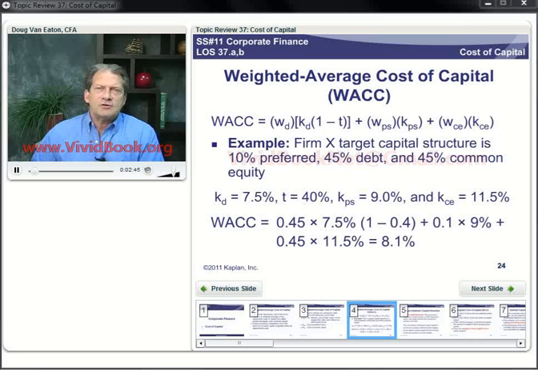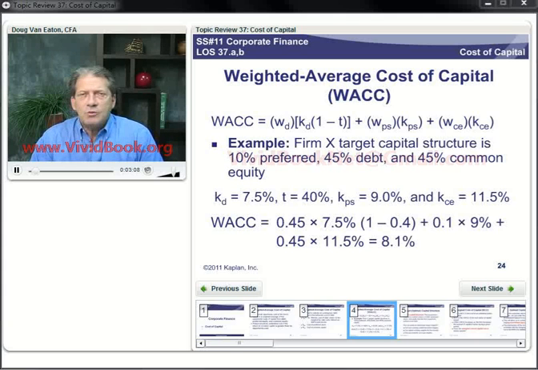Well, what are the weights? Well, the weights are the percentage of the total market values of all the firm's securities outstanding for each one. So the percentage of the capital of the firm, the percentage of the market values of debt, preferred stock, and common equity are going to be our weights. And when we're calculating the average cost of capital, we usually use some target weights. So in this example, we refer to firm X's target capital structure: 10% preferred stock, 45% debt, 45% common equity.